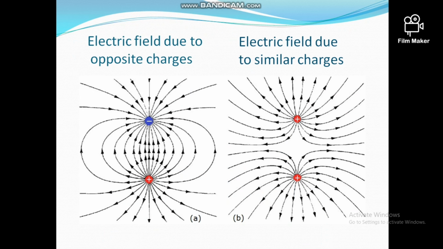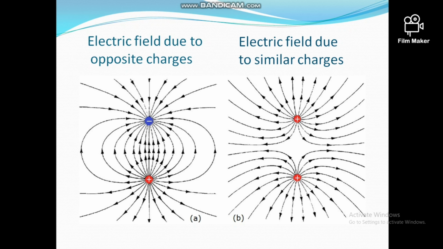Now the electric field lines due to two opposite point charges. Two opposite point charges of equal magnitude are placed side by side. Then the lines of force originate from the positive charge and end at the negative charge, and the direction of the resultant intensity is the tangent to the curved path at these points.